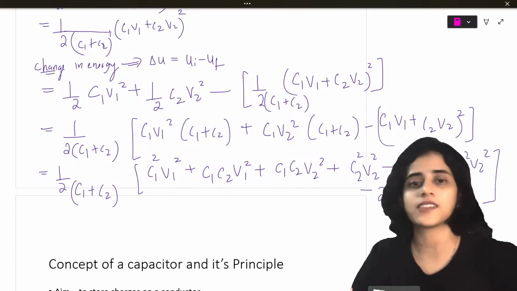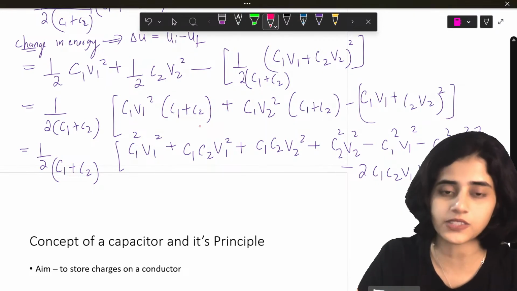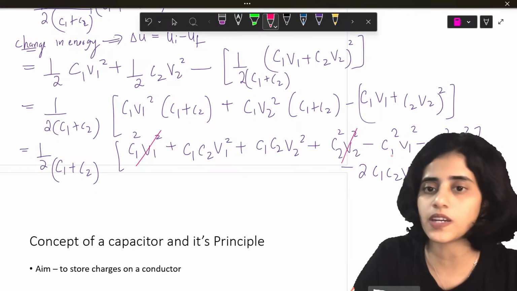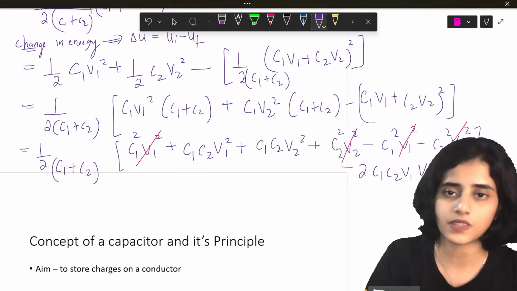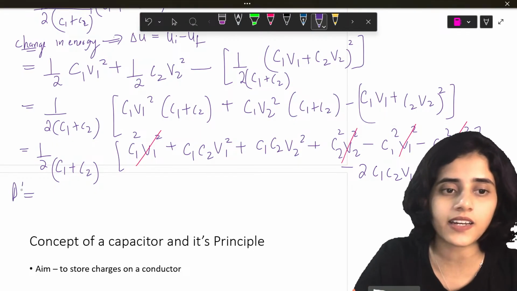Oh my god. Now I have to cancel all the common terms. So C1 square V1 square and C2 square V2 square terms, these four terms I'll cancel. So what remains is basically delta U.